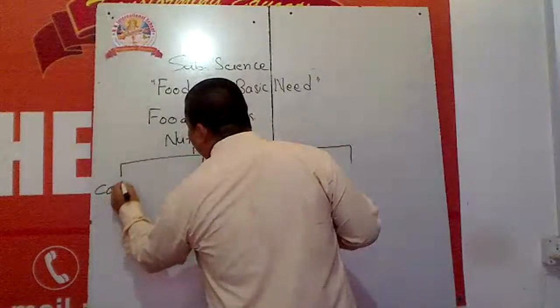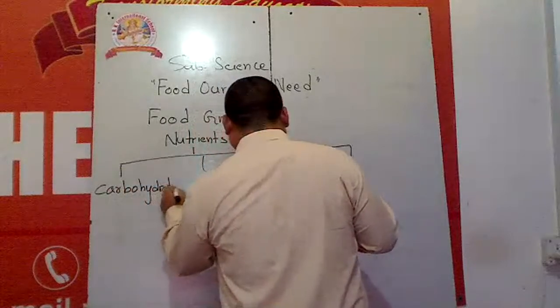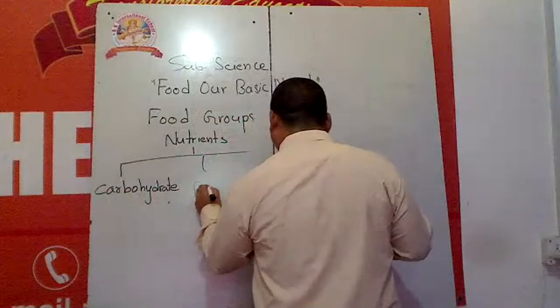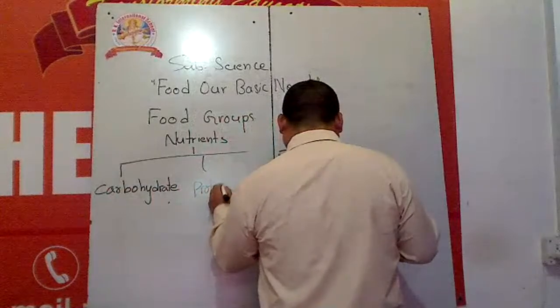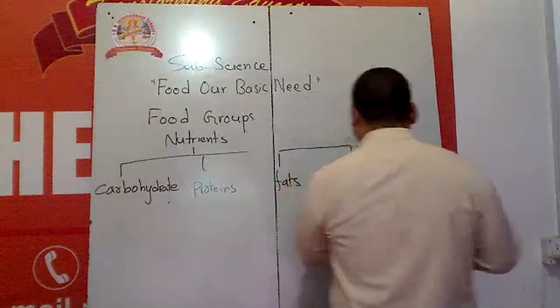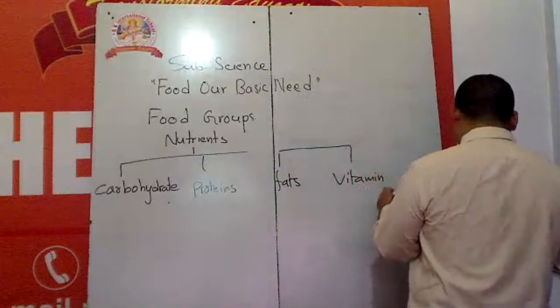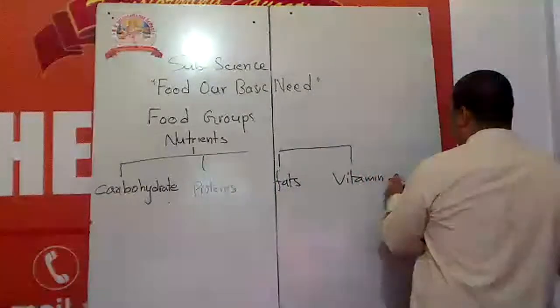One is carbohydrate, another is protein, fats, vitamins, and minerals.